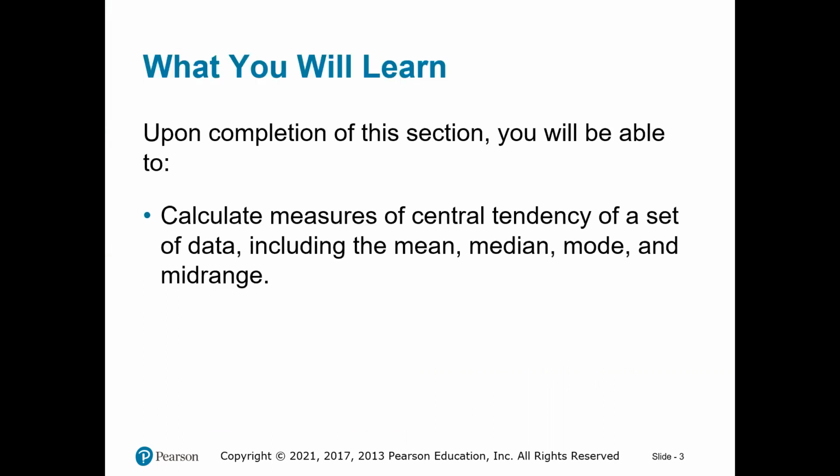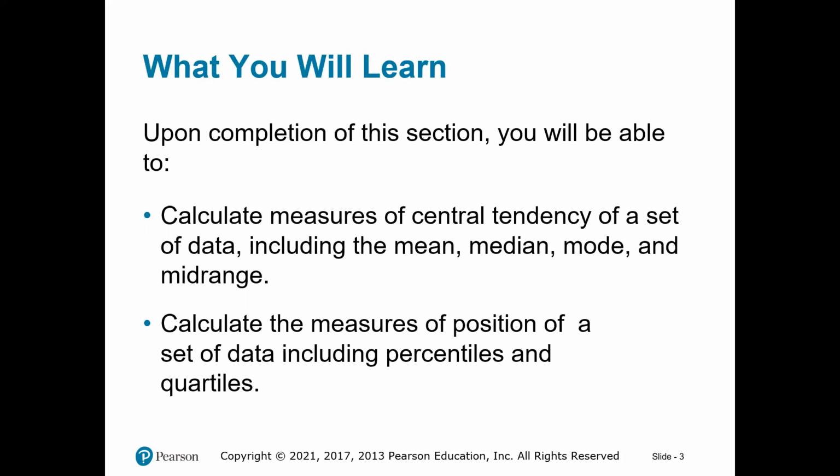So we will learn how to calculate the mean, the median, mode, and mid-range. And all these things are different types of averages. So that's why I told you before, when you say the word average in statistics, it does not necessarily mean the average as we all know it, which is the sum of the numbers divided by how many of them. That's actually called the mean. The median is a type of average. The mode is another one, and the mid-range. We will also be talking about percentiles and quartiles. We are going to be focusing more on quartiles.